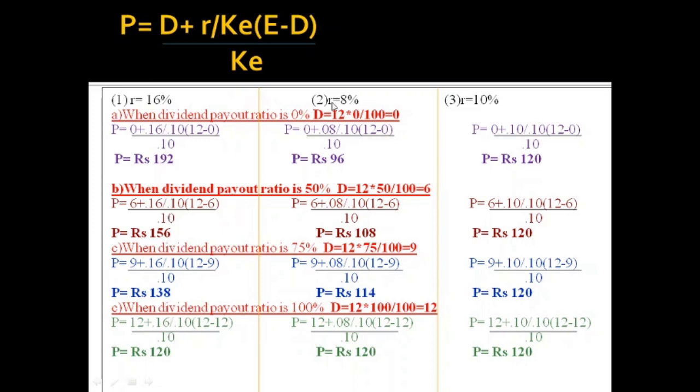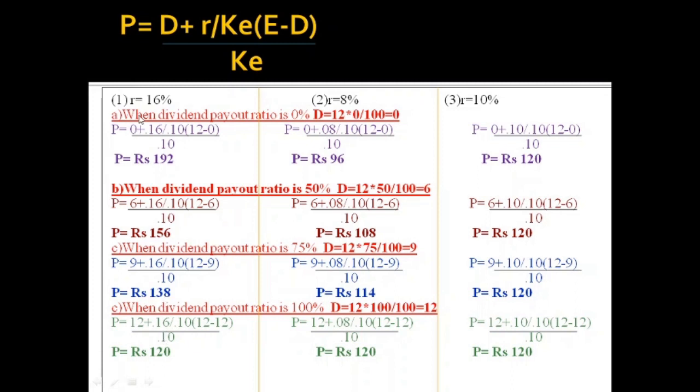See, this is three sections. So we can see this first section, then this second section, then this third section. So the first section where R value, that is 16%, is greater than Ke, that is 10%. R is greater than 10%. So what happens when dividend is not paid and when dividend is paid?